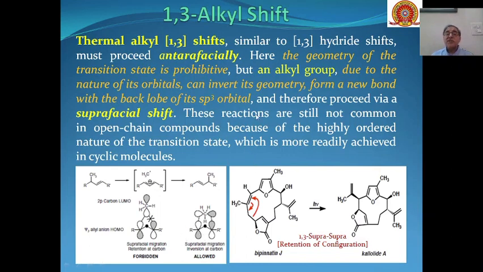But these reactions are still not common in open chain compounds because of the highly ordered nature of the transition state. But in cyclic molecules, they generally happen, 1,3 alkyl shifts. So this is one example where a 1,3 suprafacial shift is taking place with retention of configuration. So a 1,3 hydride shift takes place, and we will get this type of natural product from one type of natural product. Photochemically, this changes with retention of configuration.